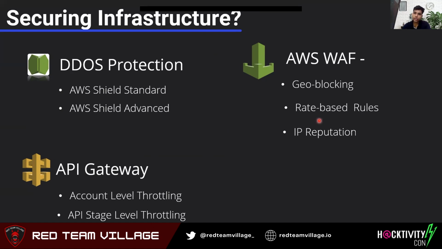And then we have AWS WAF. You can block IPs geographically. You can use some rate-based rules. There is IP reputation, where you can block a particular IP based on its behavior.